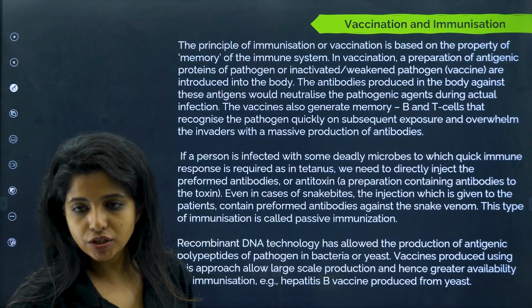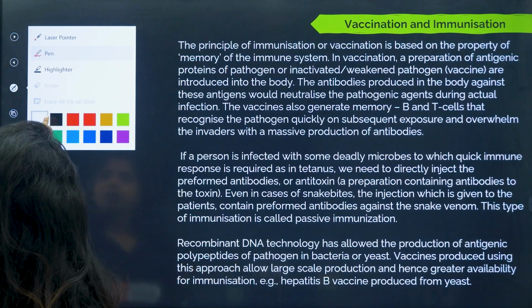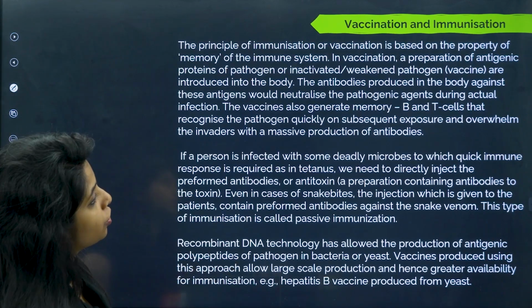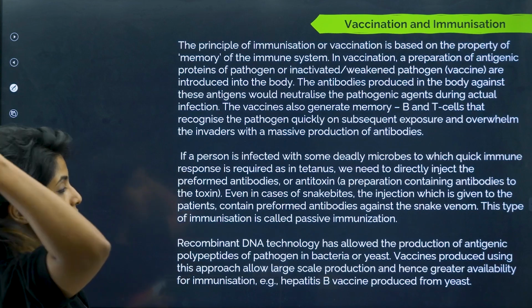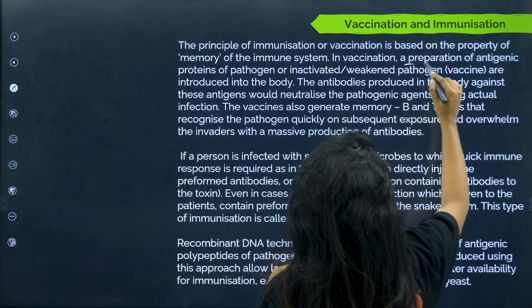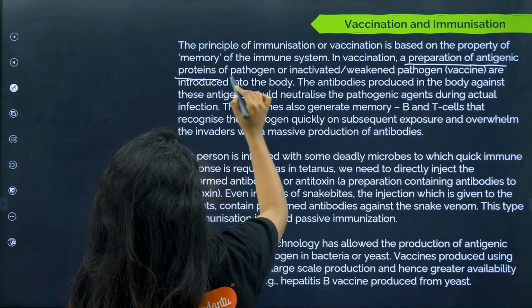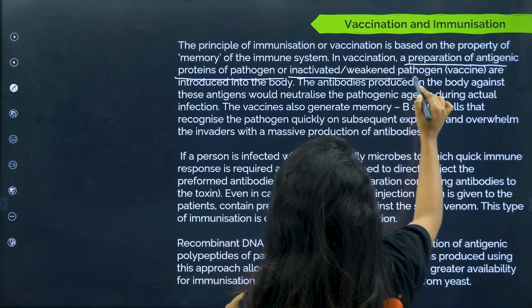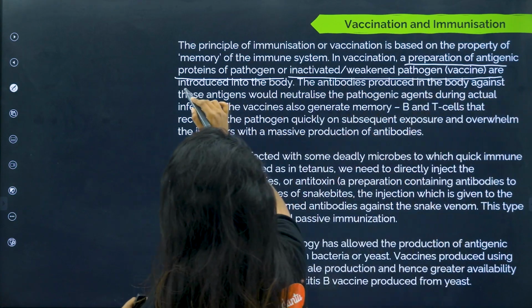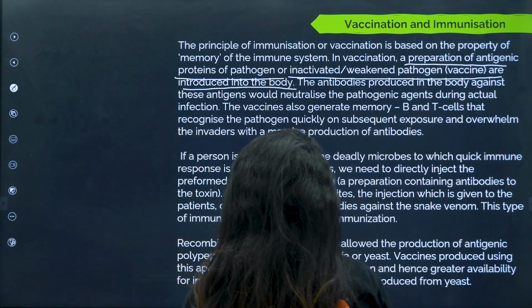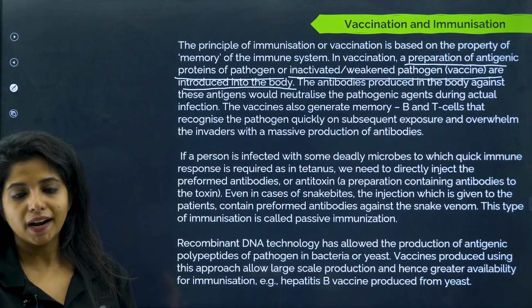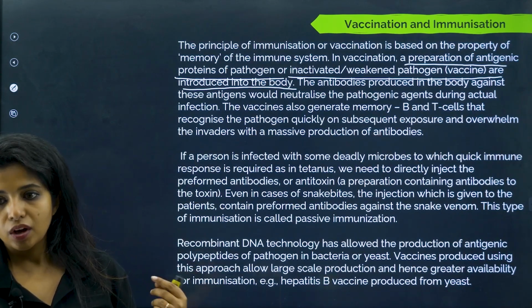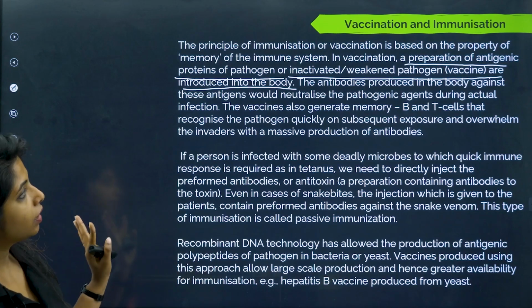Okay, let's talk about vaccination. The principle of immunization or vaccination is based on the property of memory of the immune system. In vaccination, a preparation of antigenic proteins of the pathogen or inactivated weakened pathogen are introduced into the body. What are we doing? Antigenic proteins, that is foreign proteins of the pathogen, or an inactivated weakened pathogen is put.